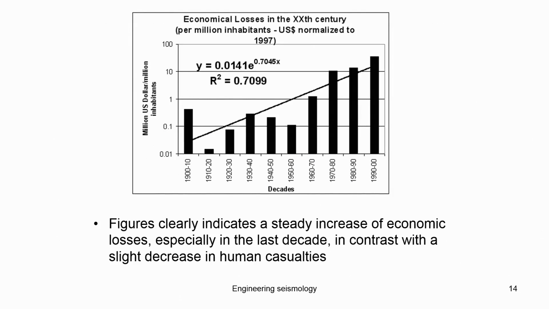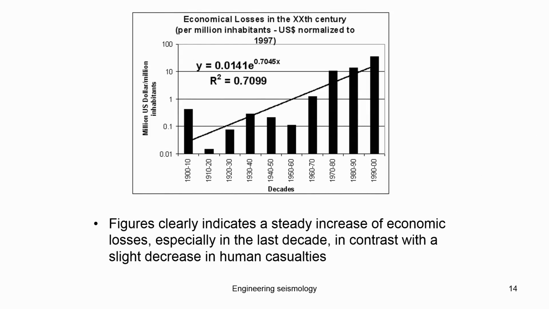So, the global data has been collected over several decades, and then analyzed and plotted to show how hazards and economic loss change with every decade. This is plotted from 1900 to 2000. They found that the economic loss keeps increasing with every decade.